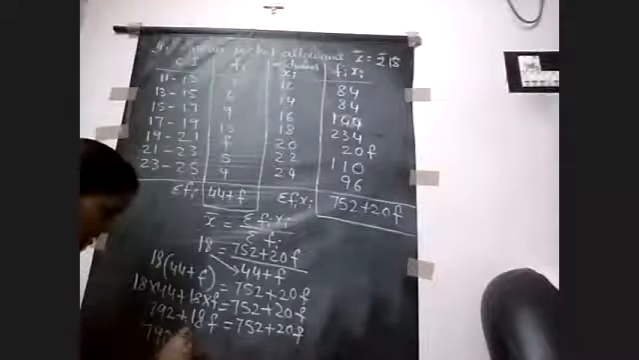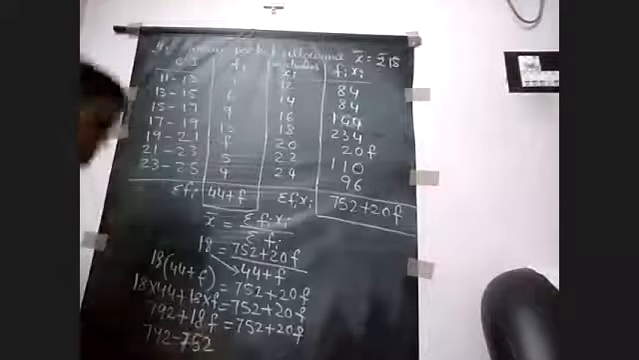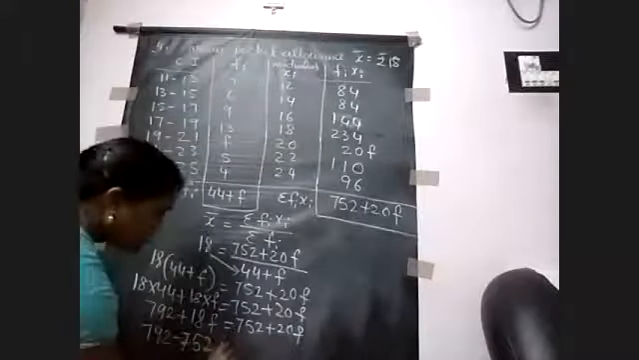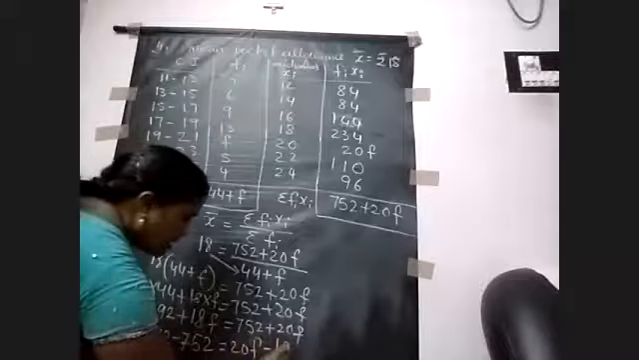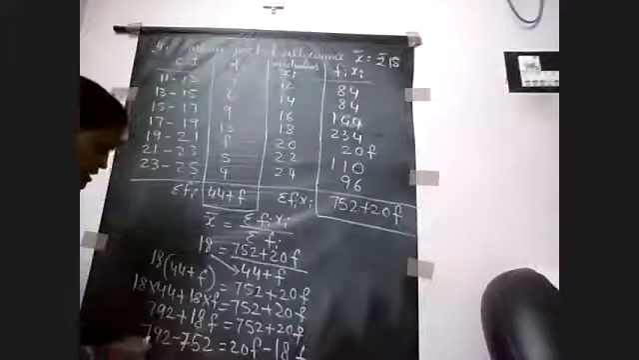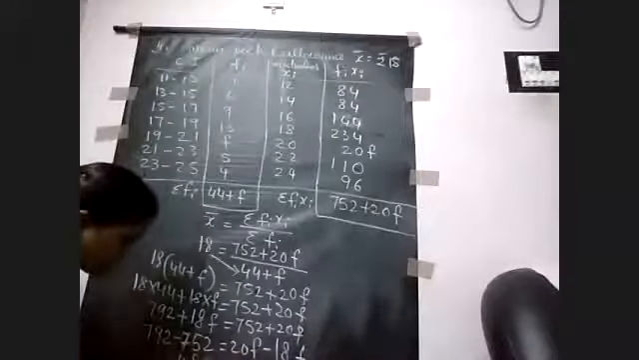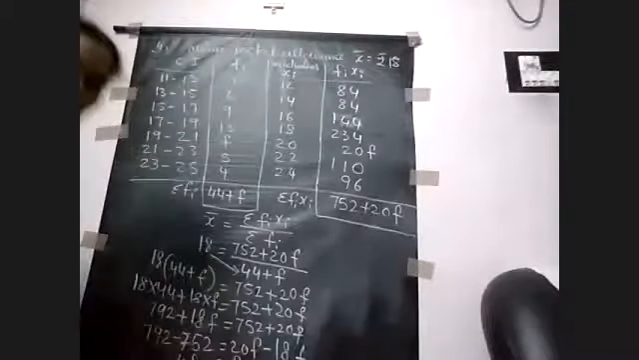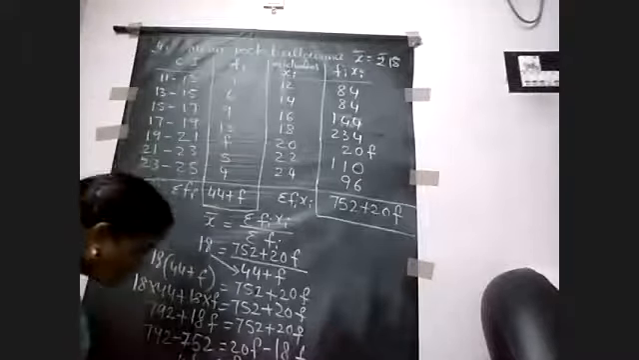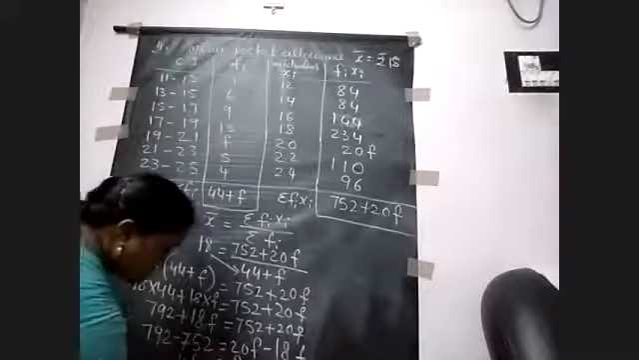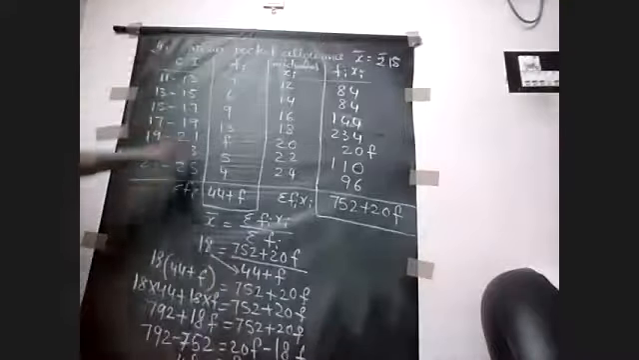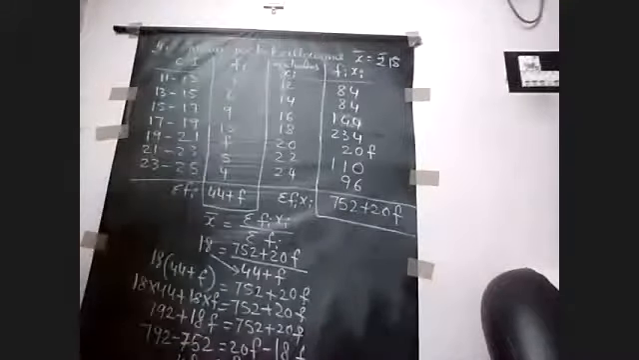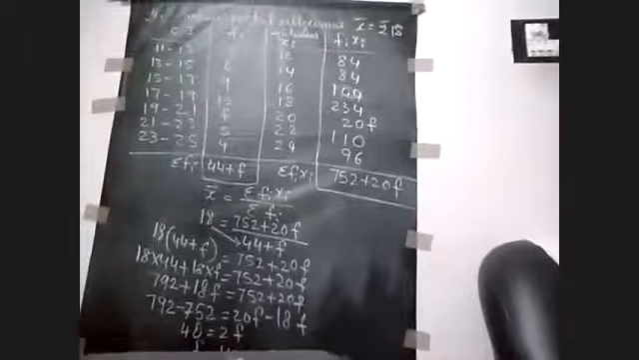Negative symbol. 792 minus 752 is 40, equal to 20F minus 18F. Here we get 40 equal to 2F. So F is equal to 40 by 2, which is 20. So our unknown value, F value, is 20. If you wrote correctly, then put 4 marks for this question.